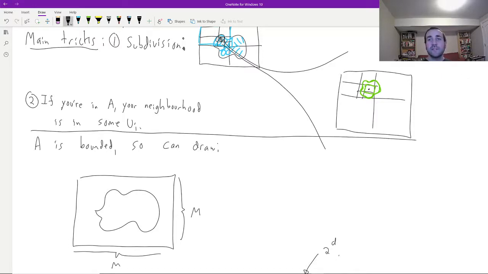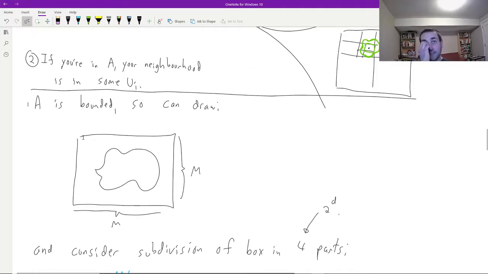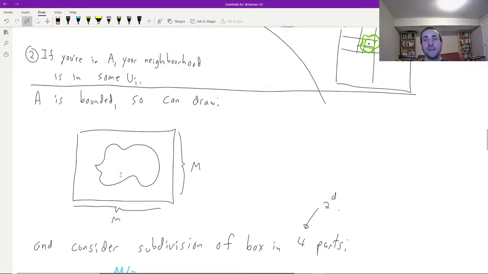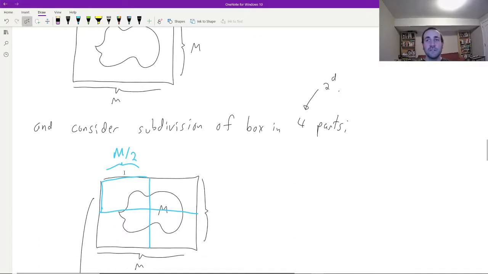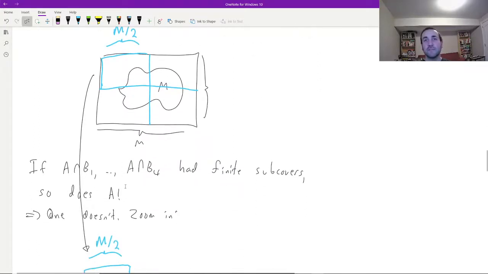So A is bounded, so we can draw, like I said, that A is inside of a box. Now, it's hard to draw in high dimensions, so I'm just drawing it in R2, but in any case, the box is either a box or a cube or a hypercube of some finite side length m. And then we're going to consider subdivisions of the box into 4 parts, or in general in d dimensions into 2 to the d parts, but I need to keep drawing in 2 dimensions, exactly as I was describing a few moments ago. And we make the following observation.